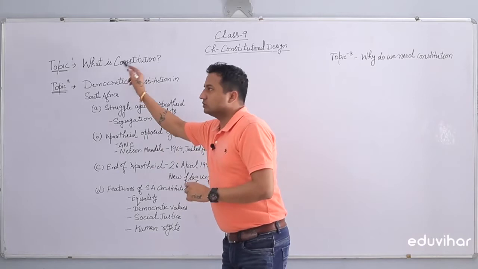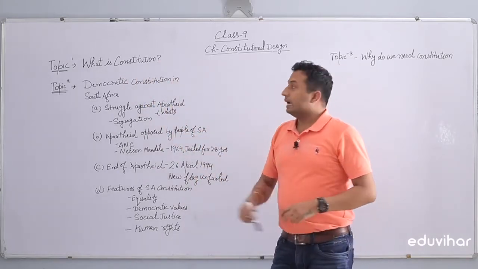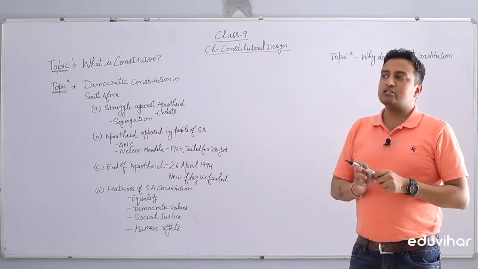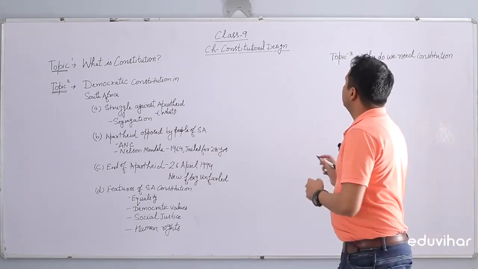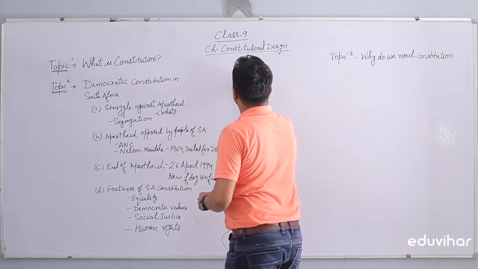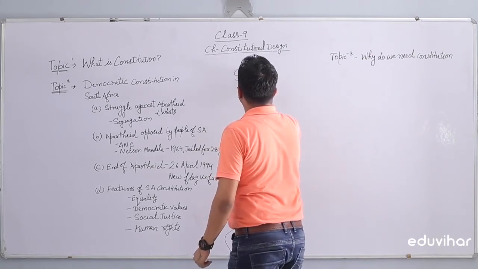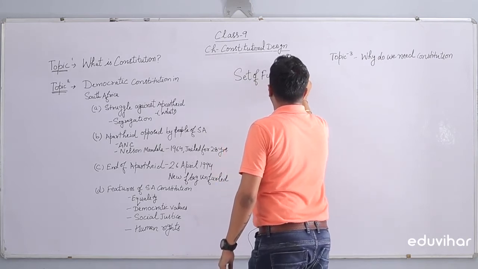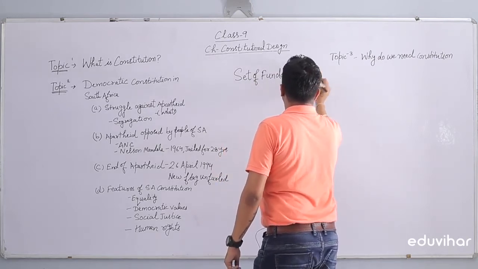Let's talk about our topic 1, that is, what is a constitution? So constitution basically, guys, is a set of fundamental rules.